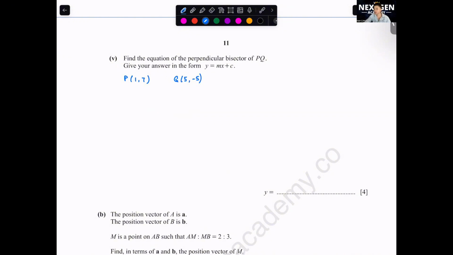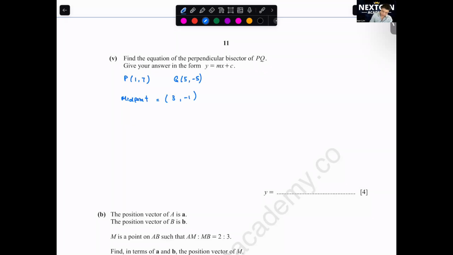Okay, how come my working is different here? Okay, midpoint, which is equals to (3, -1).